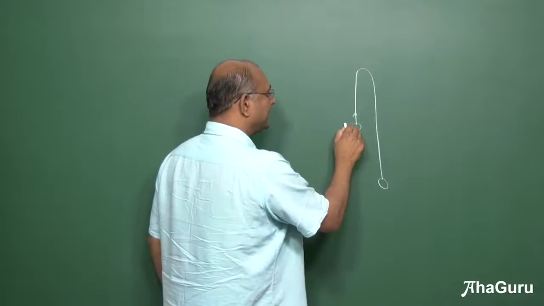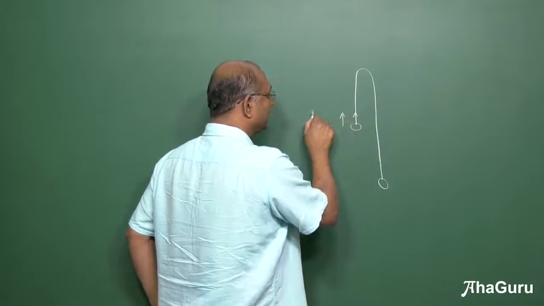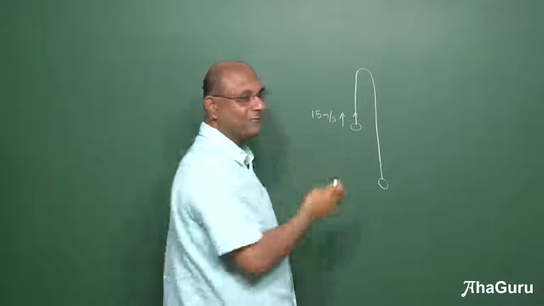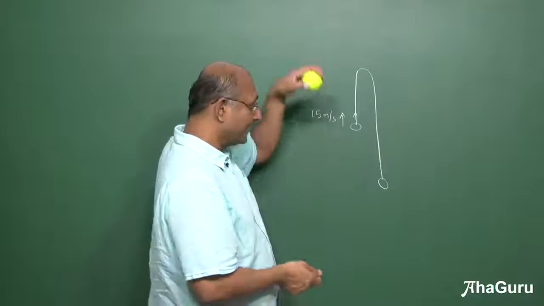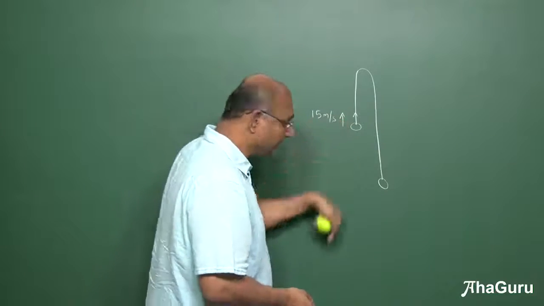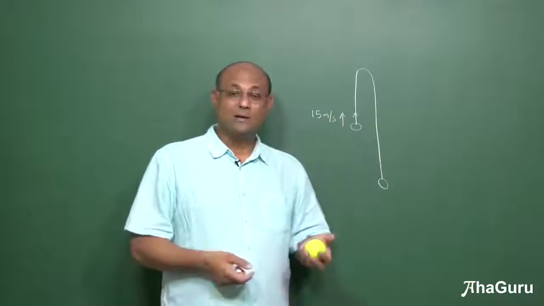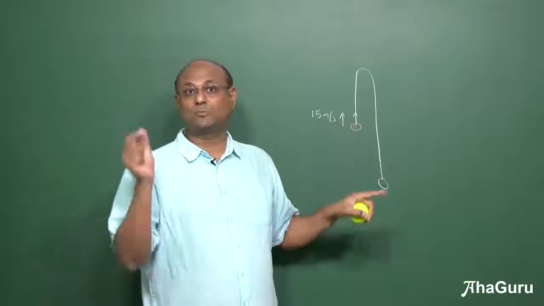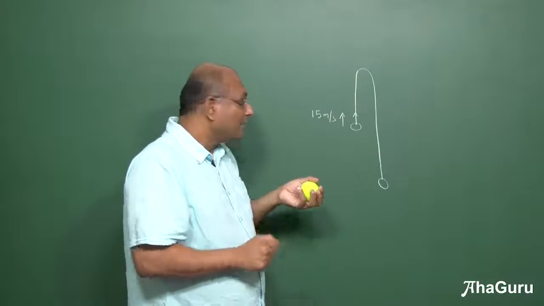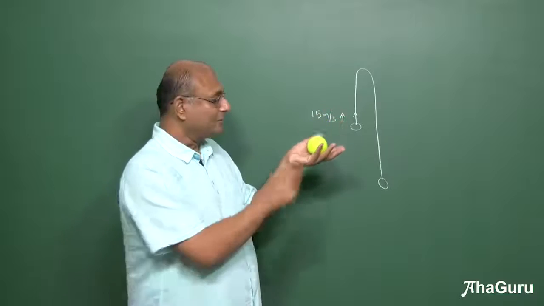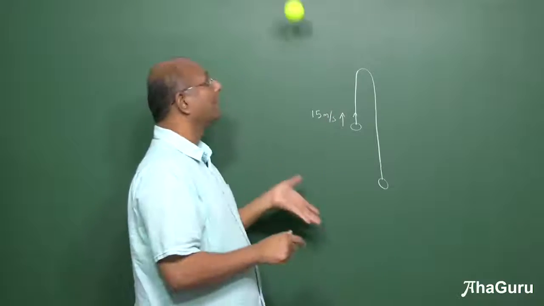Now let me say that when I threw it, its initial velocity was 15 meters per second, obviously in the upward direction. Why? Because otherwise it will be going downwards if I threw it like this. I can also throw it 15 meters per second this way. That means it will be downwards 15. Remember, initial velocity can be anything, that depends on what you are giving. It doesn't mean just because it is starting, it has to be 0. Starting is not 0. Dropping is 0. I am throwing. If I threw it with 0, it will fall down. It won't go up. So I am giving it a velocity upwards.